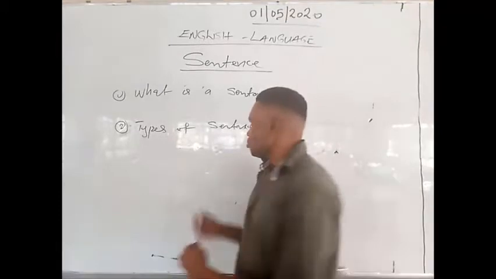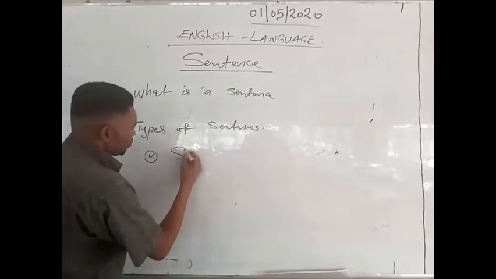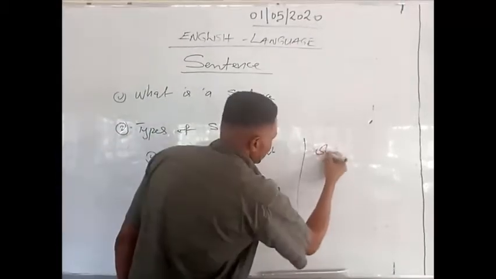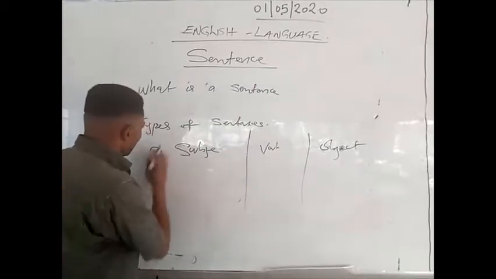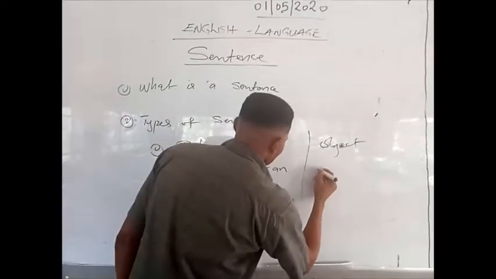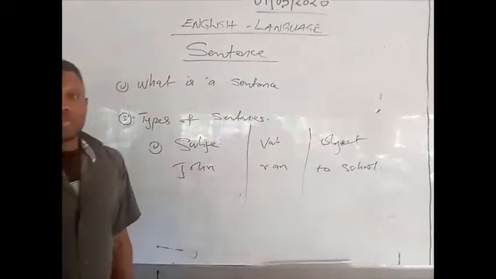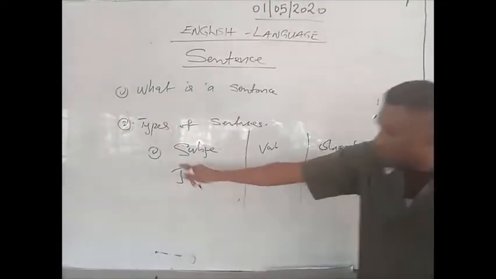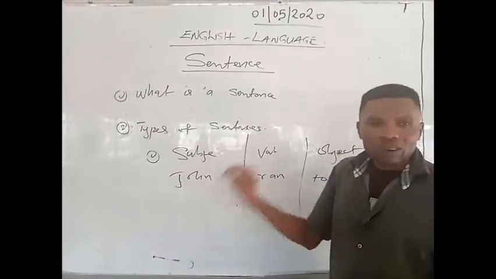For instance, one of the headings we have the subject, the verb, and the object. John ran to the school. This is the subject, and this is the verb and object. You can see the three headings are correct. For a sentence to be complete, it must consist of the subject, verb, and object.